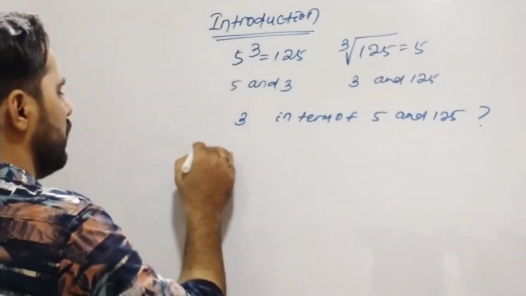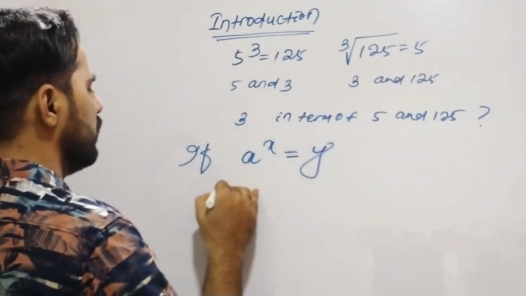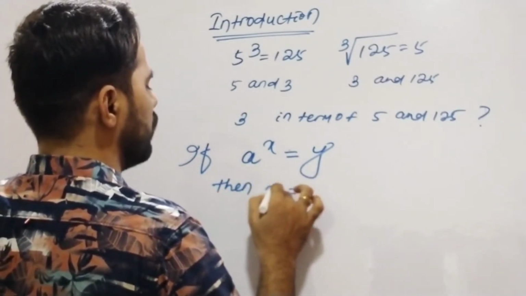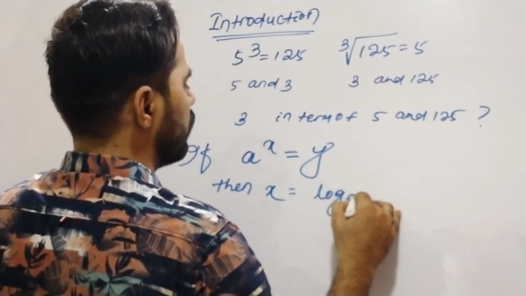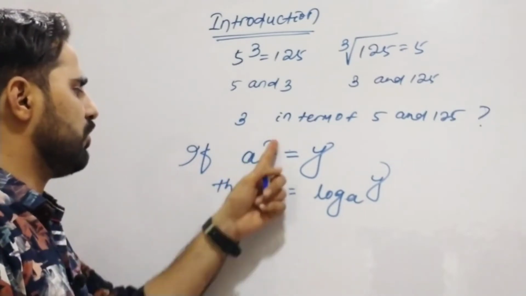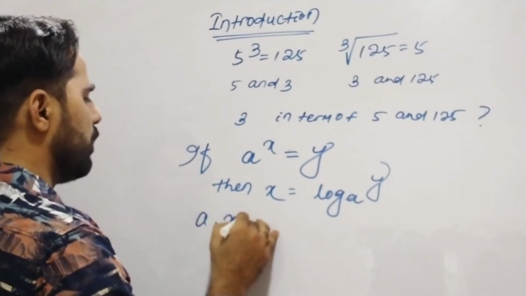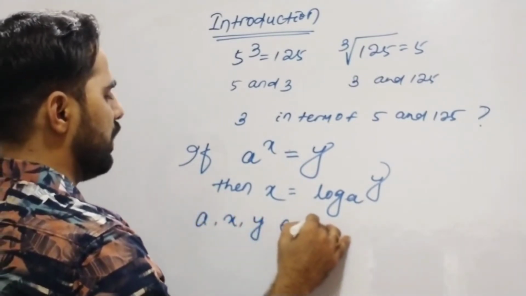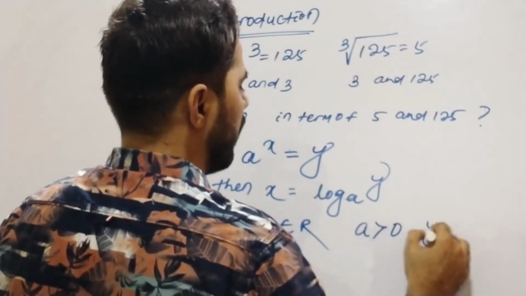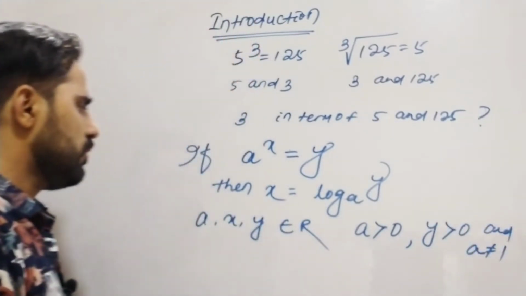That means if a to the power x is equal to y, then x is equal to log y to the base a, where a, x and y are elements of real numbers, and a is greater than 0, y is greater than 0, and a is not equal to 1.